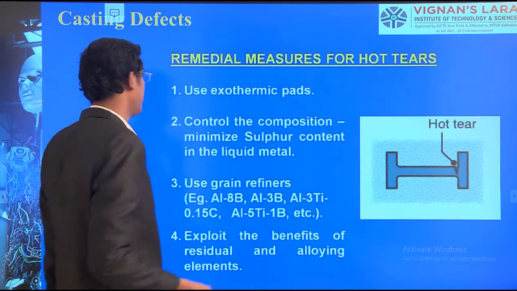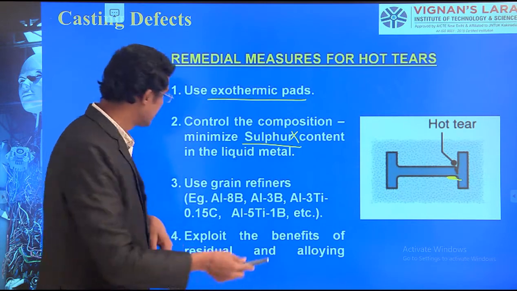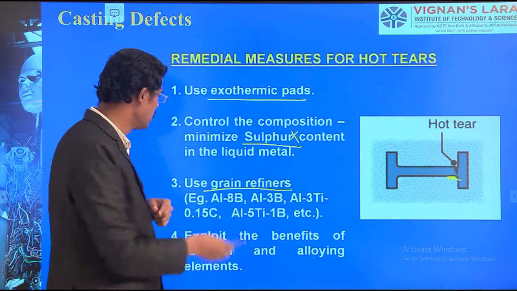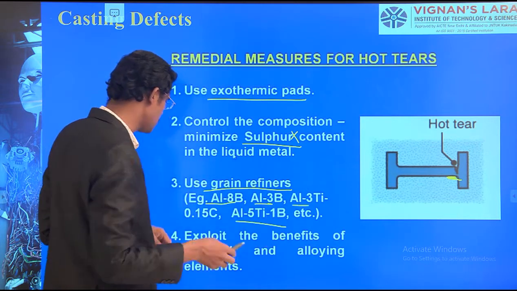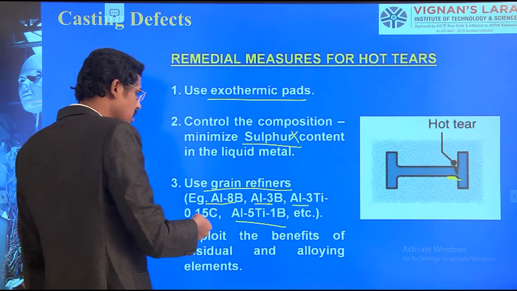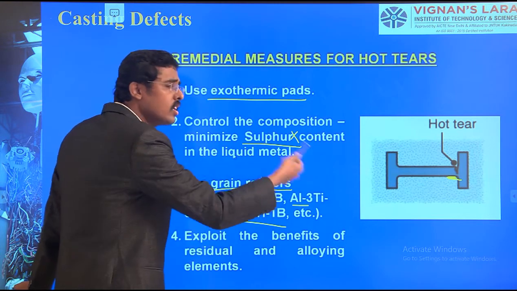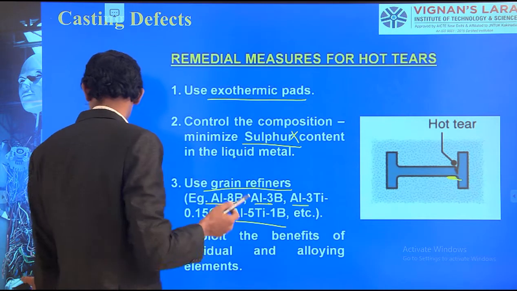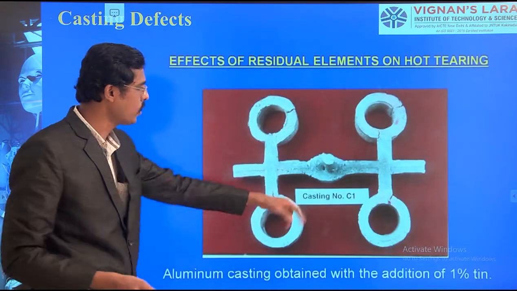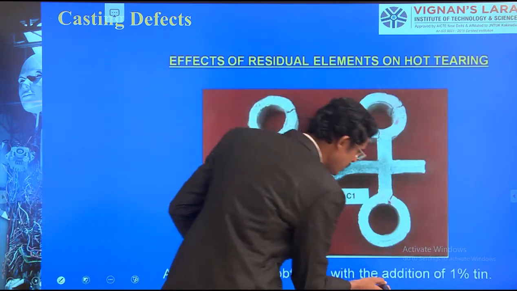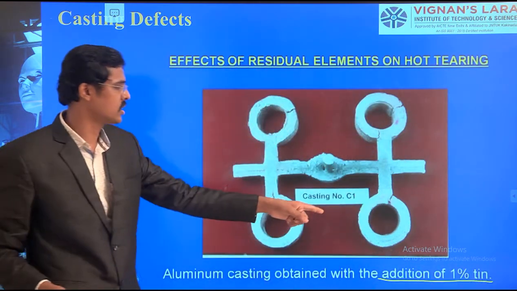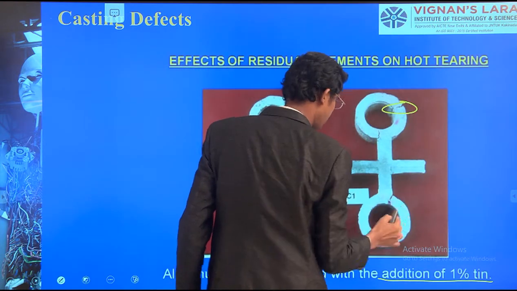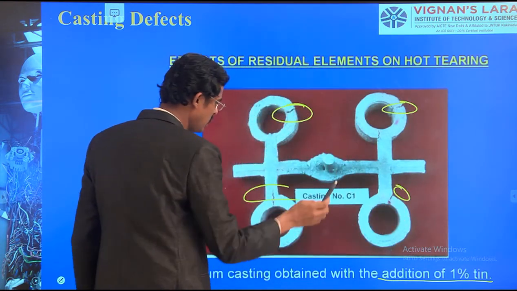So what am I doing? I am using grain refiners, increasing the warmer conditions. Such grain refiners, we can use various things. With this, adding an alloy system to the molten metal can avoid the hot tearing process. In case 1, I have taken a minimum addition of the alloy system, 1% of tin, and you can see many more defects here. These regions are defects.